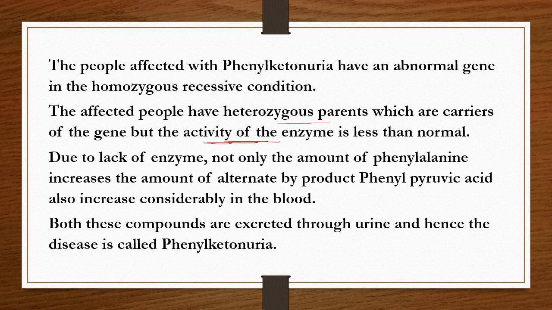maybe parents. So how will the offspring get this phenylketonuria? The offspring get phenylketonuria because both the parents are heterozygous, that means carriers.